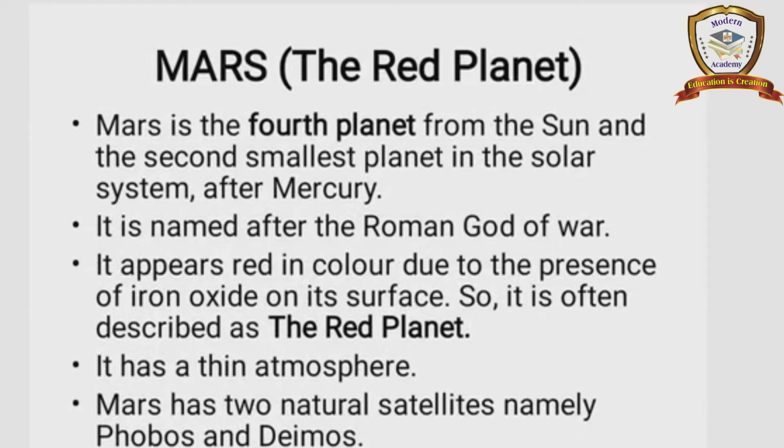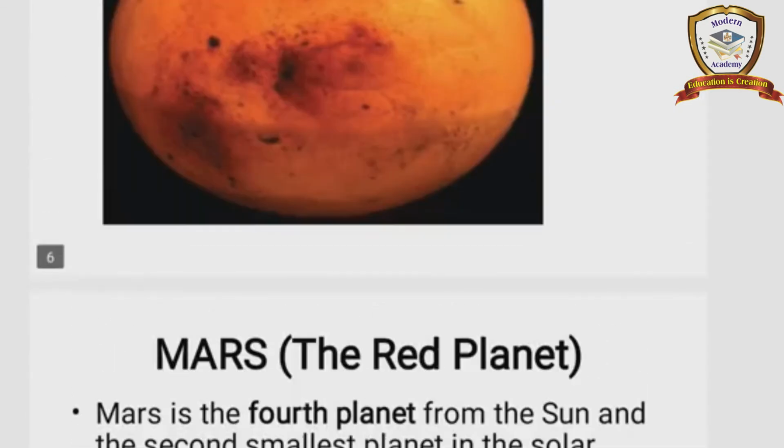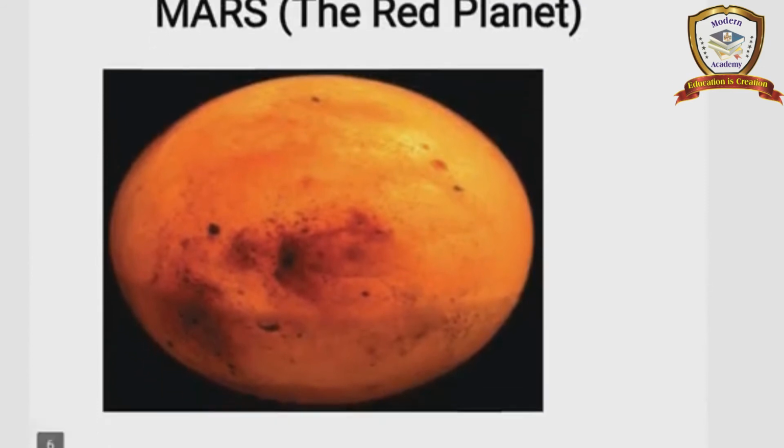See the first point, it is the fourth planet from the Sun. Second point, it is the second smallest planet in the solar system after Mercury. It is named after the Roman god of war. It appears red in color due to the presence of iron oxide on its surface. That means because it has iron oxide, Mars is called the red planet.